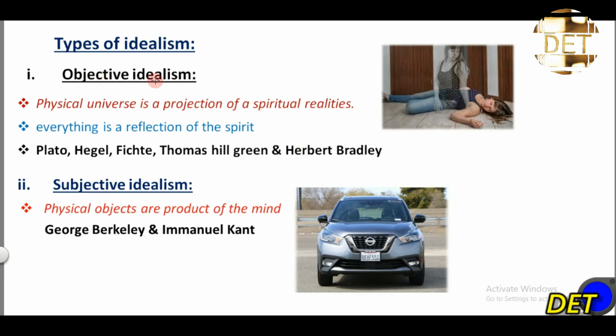We have objective idealism, which states that the physical universe is a projection of spiritual realities. For example, you see a human being, it's just a projection of the spirit. There is a spirit behind the existence of man. So objective idealism explains that everything is a reflection of the spirit. Philosophers that support this philosophy are Plato, Hegel, Fichte, Thomas Hillgreen, and Herbert Bradley.